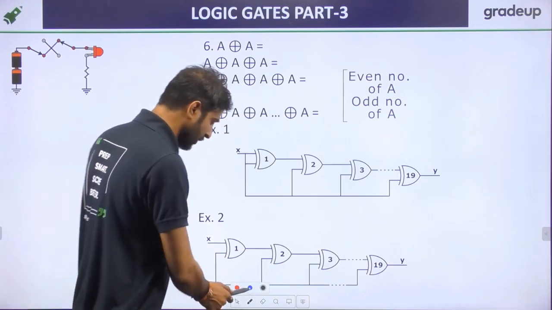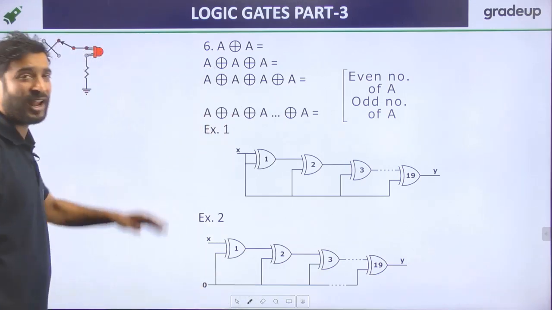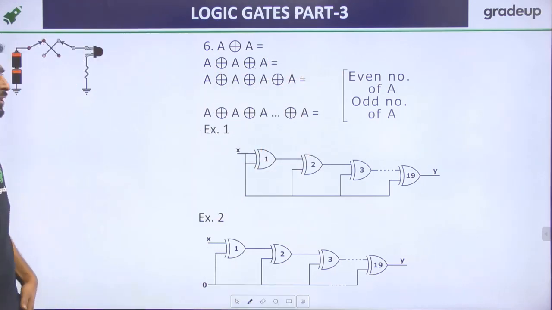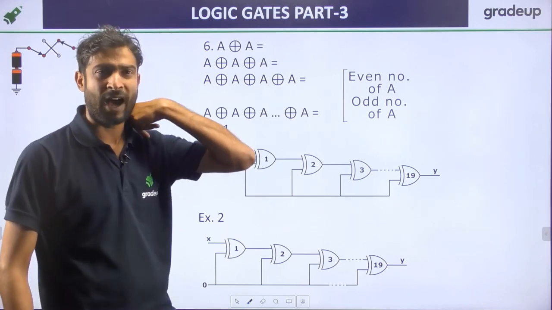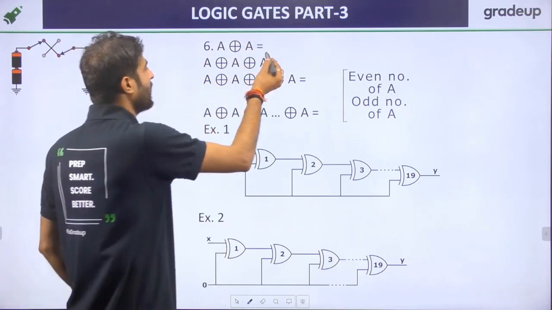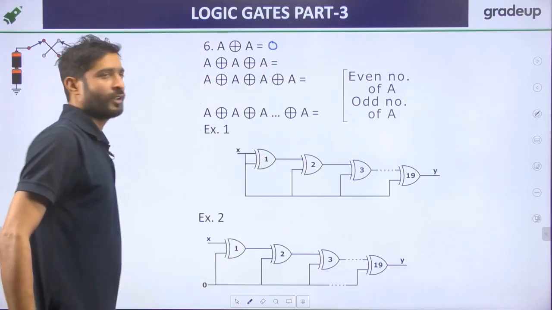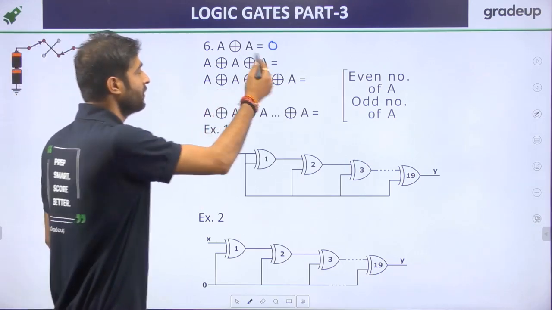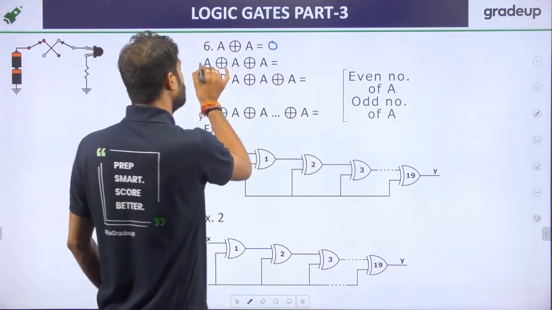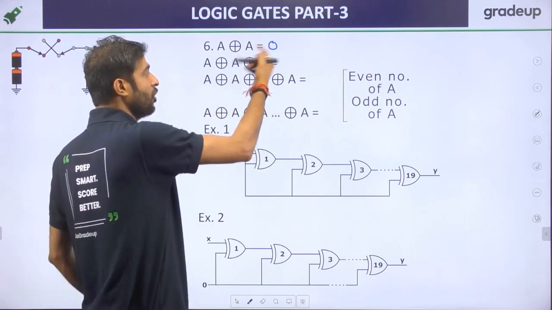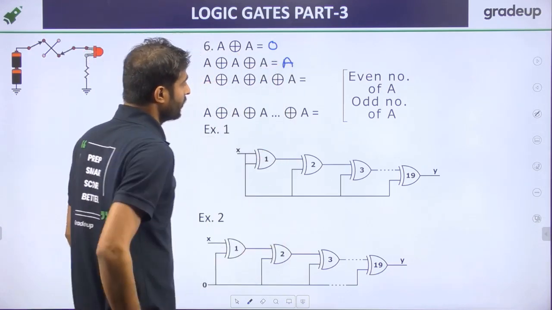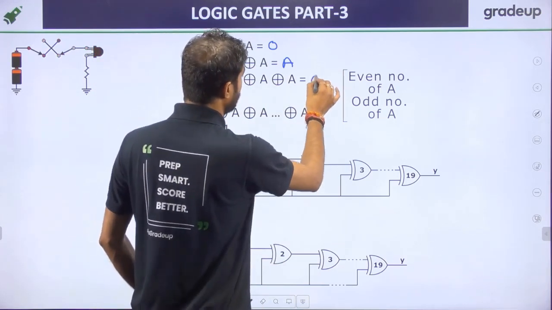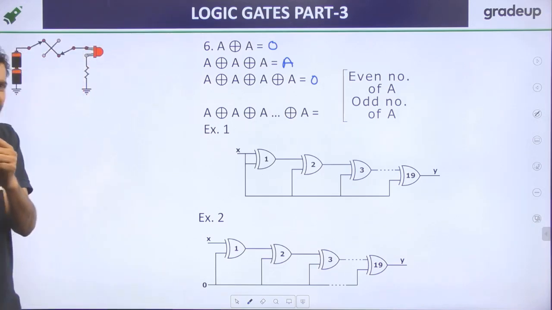For the next, I'll ask you one question. Can anybody answer, what is the value of A XOR A? Of course, A XOR A is nothing, it is just 0. Now A XOR A XOR A, 3 बार आया, 3 times. A XOR A is 0, and 0 XOR A is again A. If 4 times is given, then again the answer will be 0.